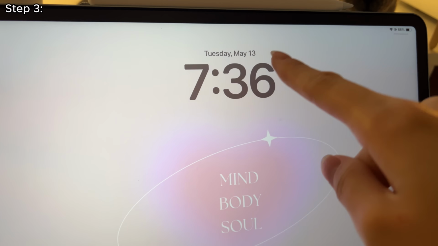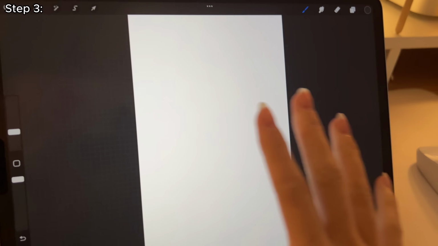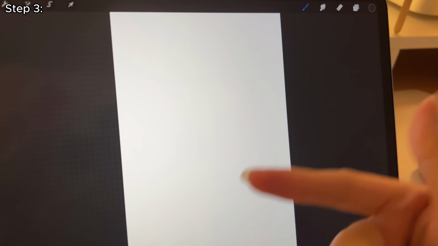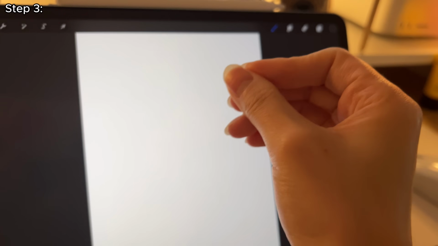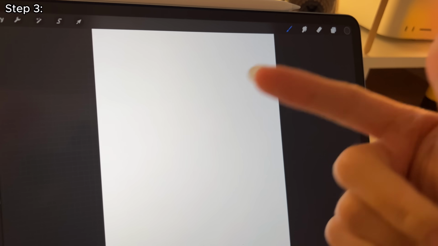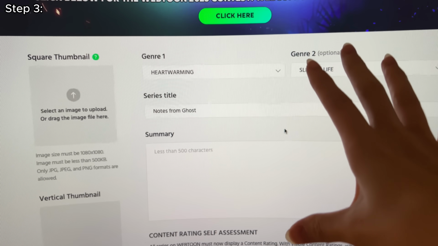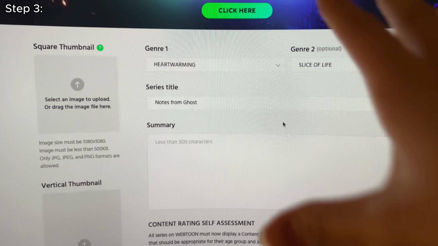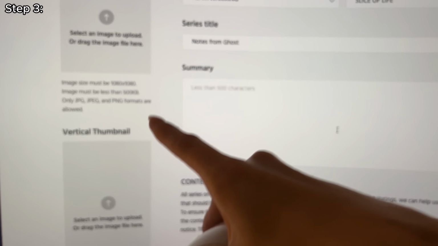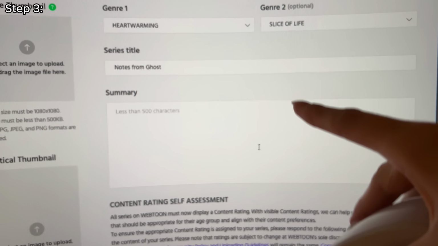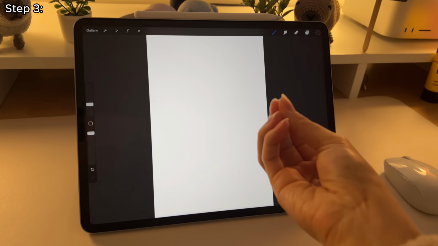Hello, it is now morning, 7:30 a.m. I did all the planning that you saw before last night. So now it is just time to get writing and drawing and hopefully get it finished by tonight, because that is the end of the 24 hours. And the Webtoon site is ready on my computer to upload everything. So I also need to make a square thumbnail and also a vertical thumbnail and think of a summary. But for now, it is time to get writing.